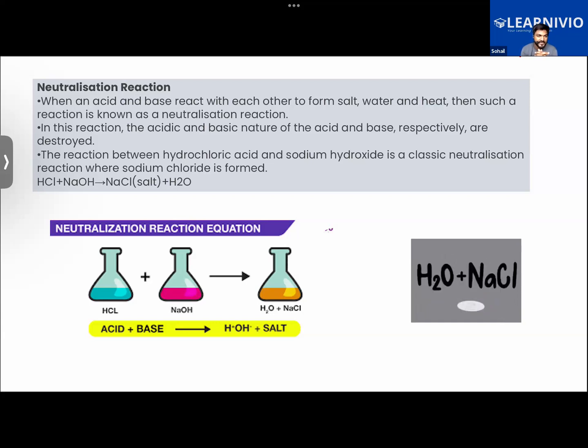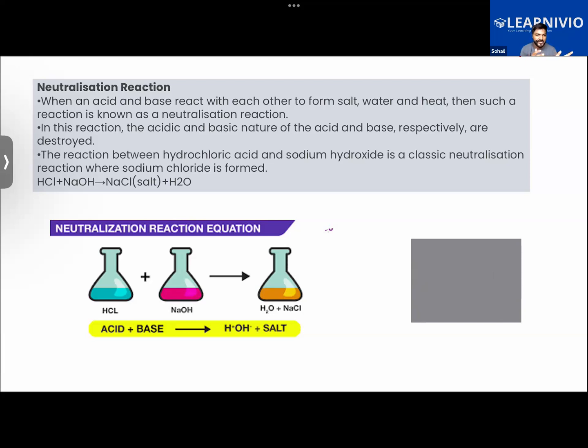So that is what a neutralization reaction is. The reason why it is called a neutralization reaction is that the product we get is neutral in nature. It is neither acidic nor basic. So it will neither have any effect on litmus paper or any other indicators. It will not be changing the color of the litmus paper.